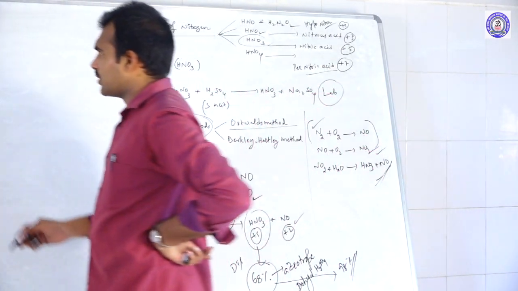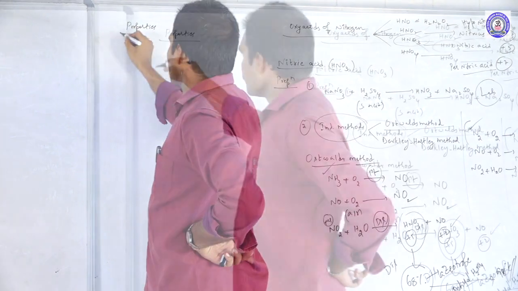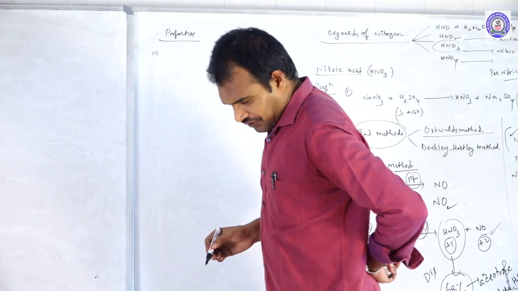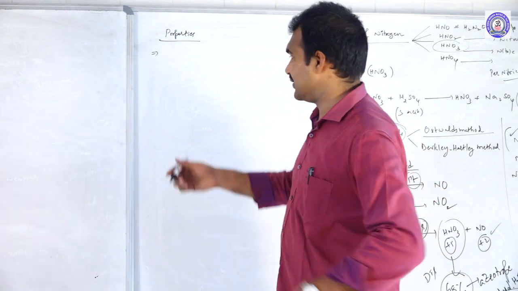Then we move to the properties. In case of properties, I am dividing the elements into three categories. Let us see.